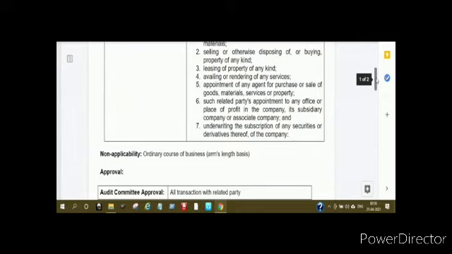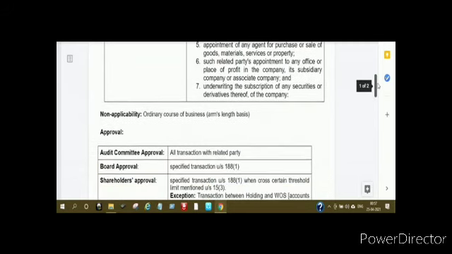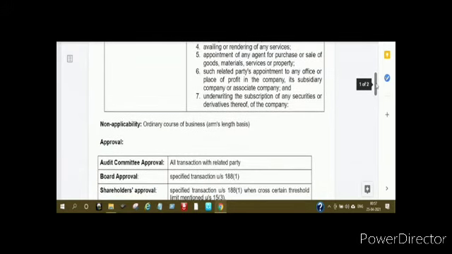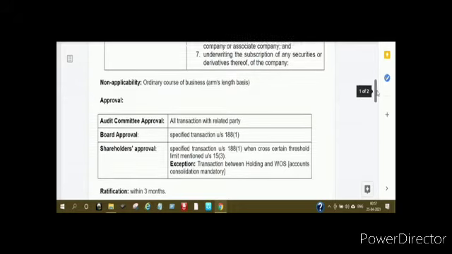So when we say approval, what sort of approval? I have given it in the table. For all transactions with related party, you have to take audit committee approval. If the transaction is specified under section 188 subsection 1 and it is not in the ordinary course of business, then you have to take board approval. And there is a third category.